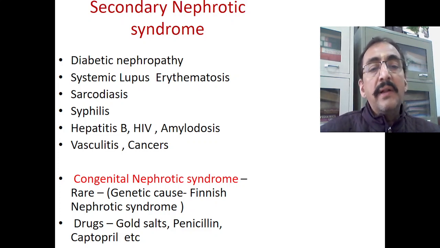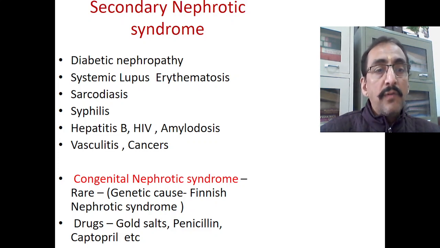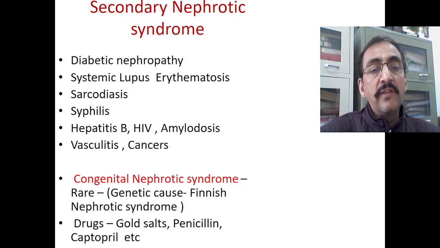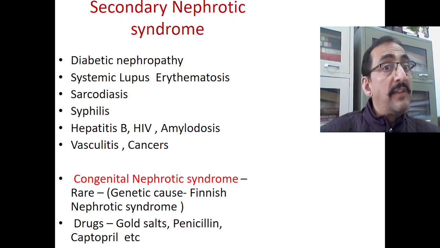These all come under the purview of secondary nephrotic syndrome. Another set is congenital nephrotic syndrome. This is also considered as secondary nephrotic syndrome only. Of course, congenital nephrotic syndrome is very rare, where the cause is genetic. Sometimes because of some genetic cause nephrotic syndrome may be there, but very rare. It is called Finnish nephrotic syndrome. But most common is drugs. Drugs may also lead to secondary nephrotic syndrome, especially gold salts, penicillin, captopril, etc. These are some of the common drugs which may lead to secondary nephrotic syndrome because of their adverse effects.